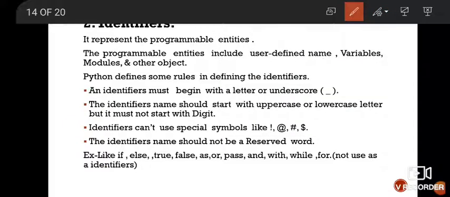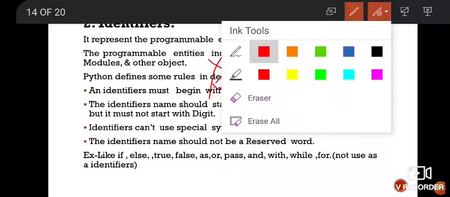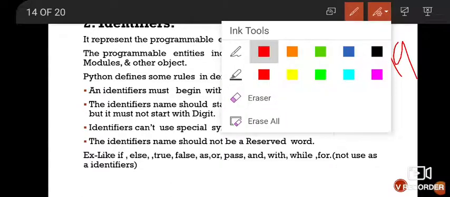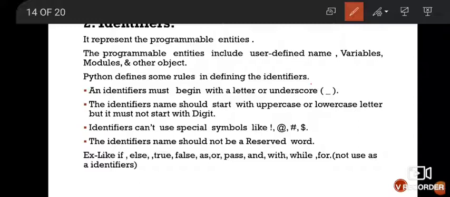Okay, so when you mention the variable name, you can start only with a letter or with an underscore. If you want to use only letters, no problem, you can use them, or if you also want to use an underscore, like emp_department equal to 99, you can use it, no problem. Okay, this is a valid variable name or identifier name.